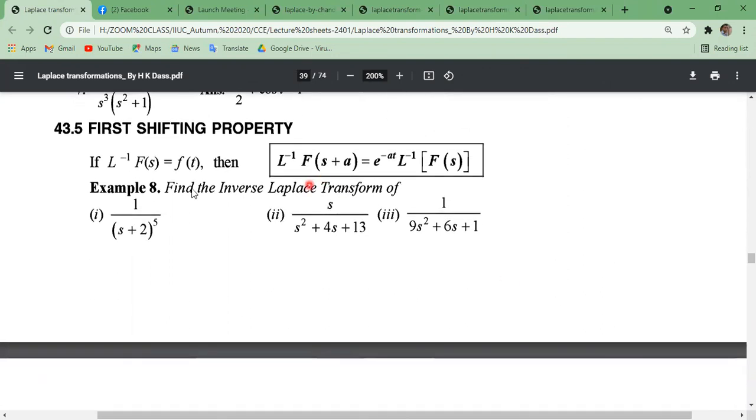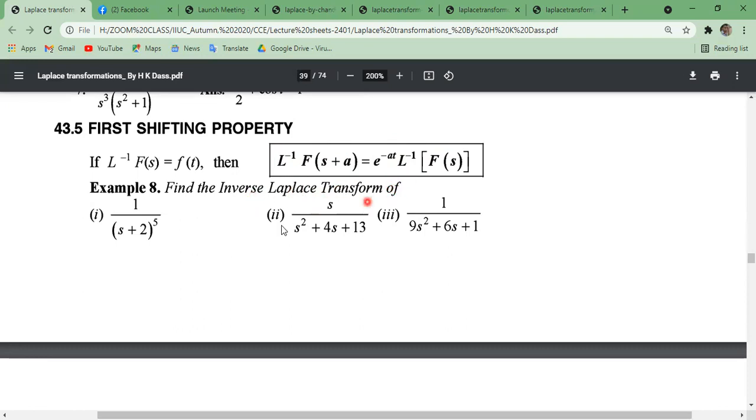Okay, now the first shifting property. This is the first shifting property for inverse Laplace transformation. If the inverse Laplace transformation of F of s is f of t, then the inverse Laplace transformation of F of s plus a equals e to the power minus at times f of t. We are not proving this, we will just use this property. This is the first shifting property.